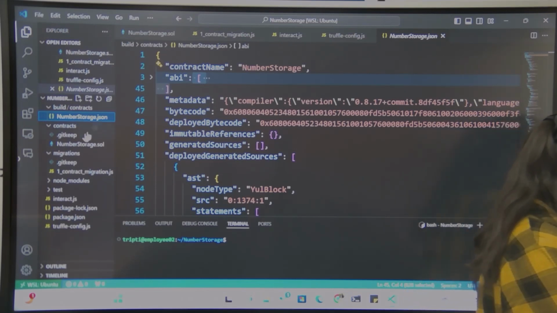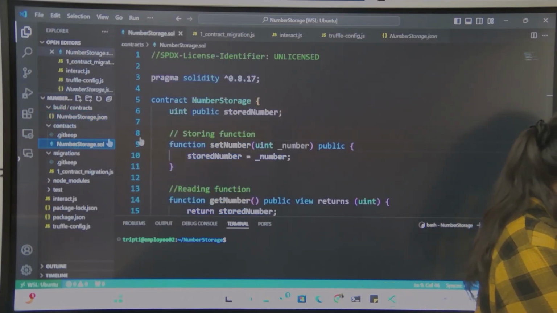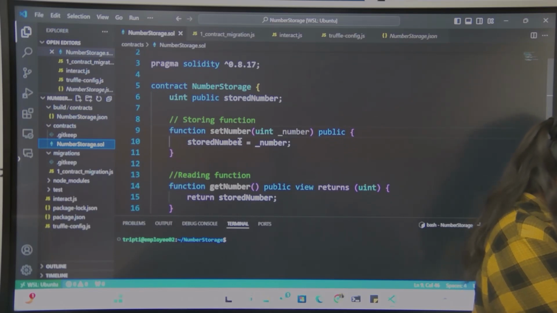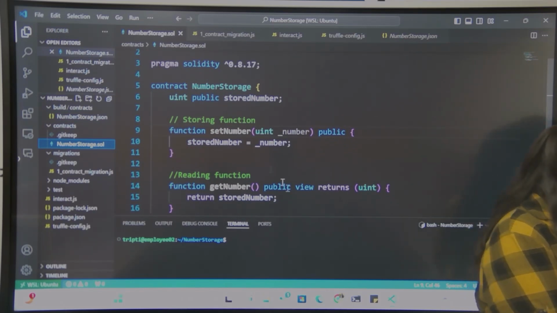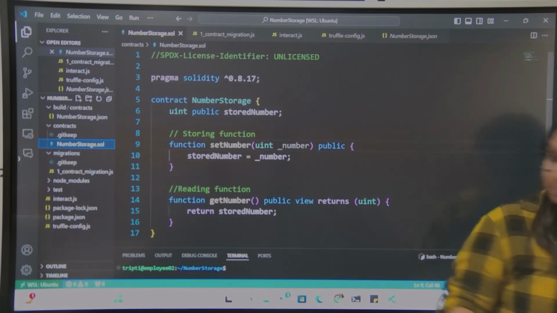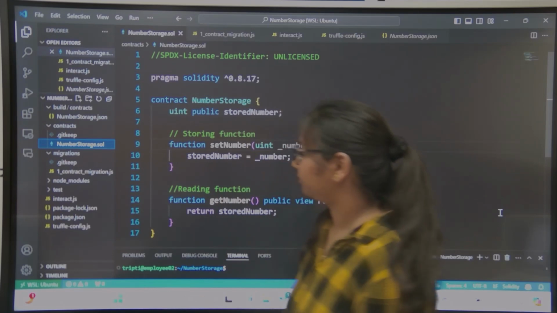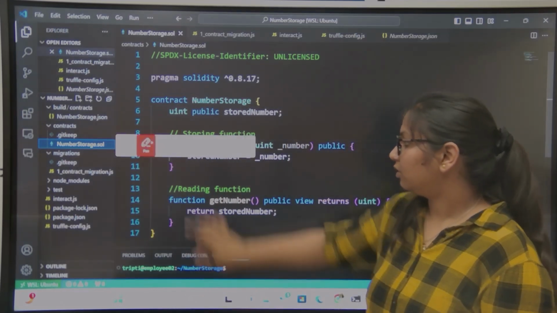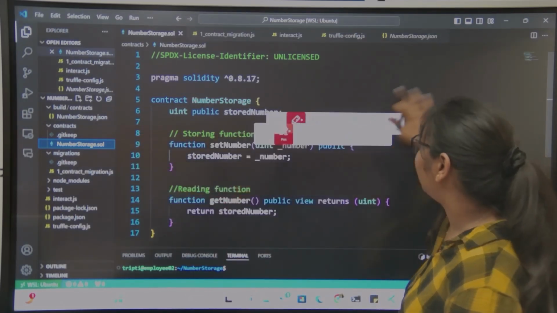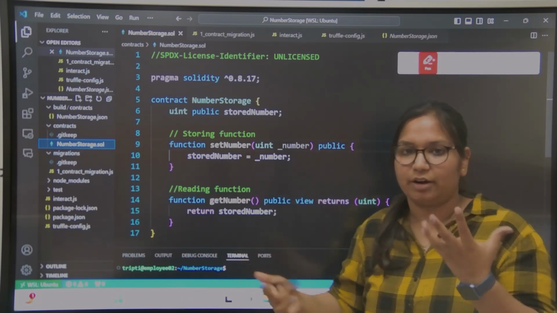Here I have defined one smart contract which stores numbers. Let's see what it is doing. All the steps that we have done for the HelloWorld smart contract are the same here.